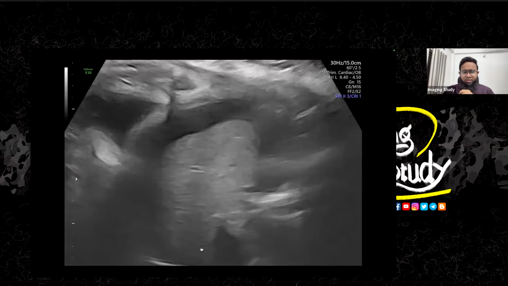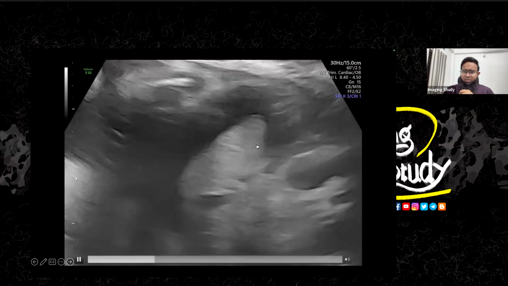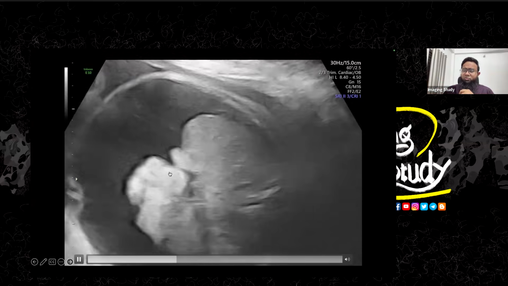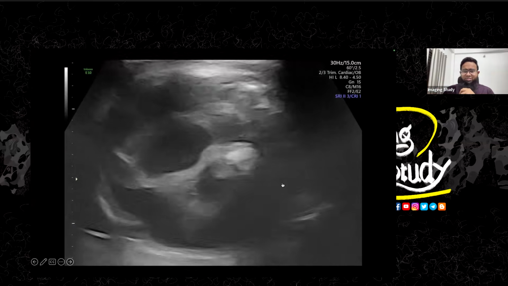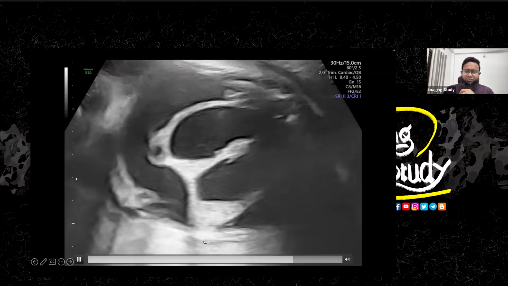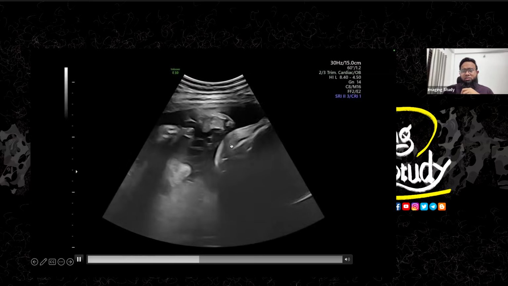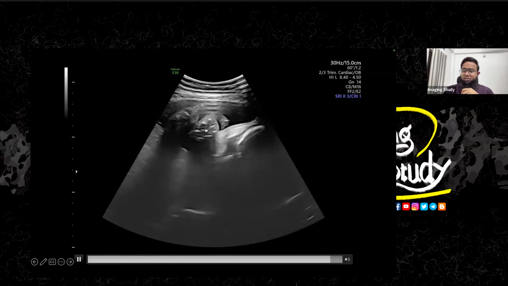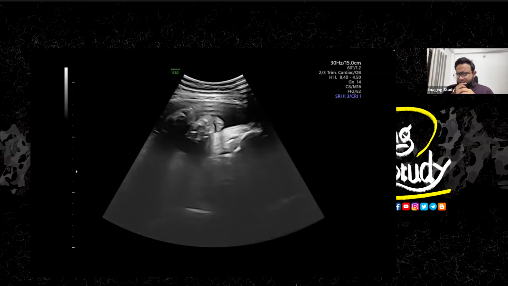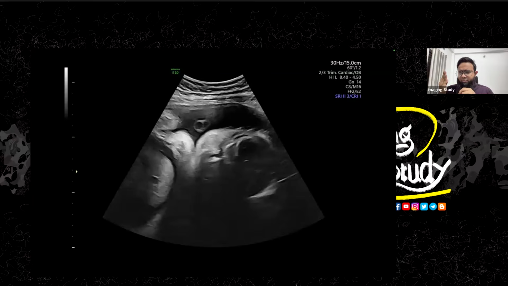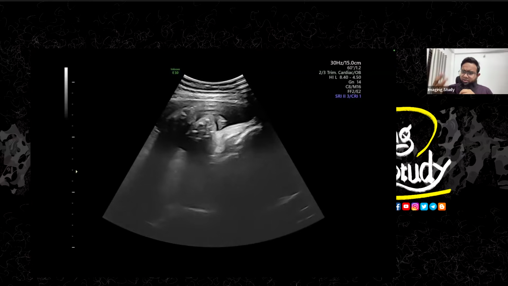So here you can see a cystic area. Is it the stomach? It can be the stomach, but no, it is the cystic lesion which we found as a renal cyst. So this is not the stomach actually. Okay, so here we can see the fetal limbs. This is the upper limb with the fingers. We were expecting some syndactyly, but there is no syndactyly. The fingers are separated from each other.